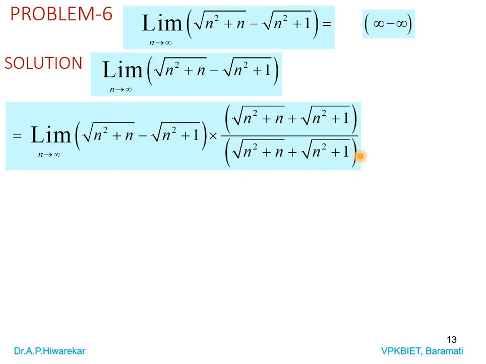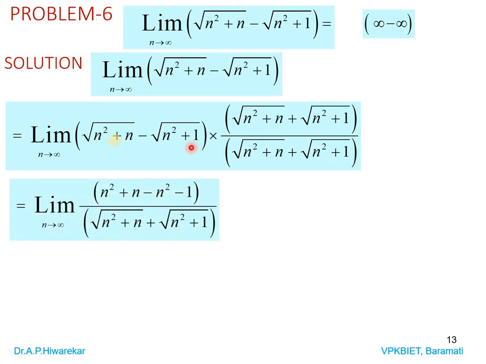Then we know a minus b into a plus b is a square minus b square. So the square of the square root will go: n square plus n minus n square minus 1, because it is minus of plus. So it is n square plus n minus n square minus 1, and the denominator will be this term. So plus n square minus n square get cancelled.